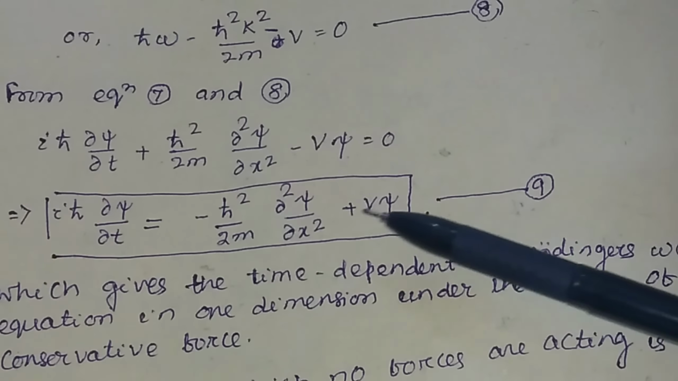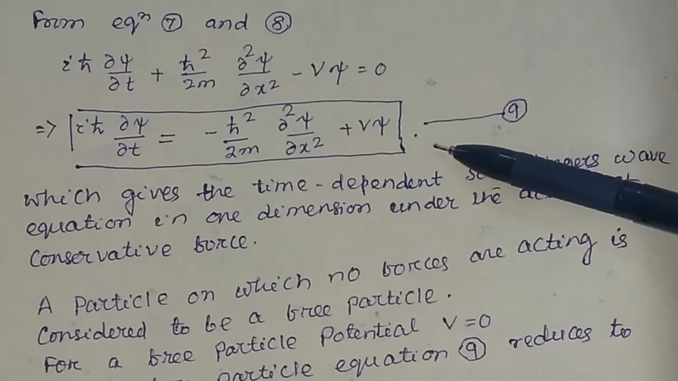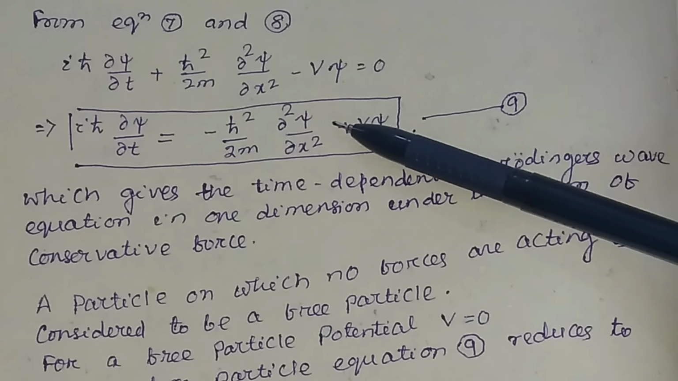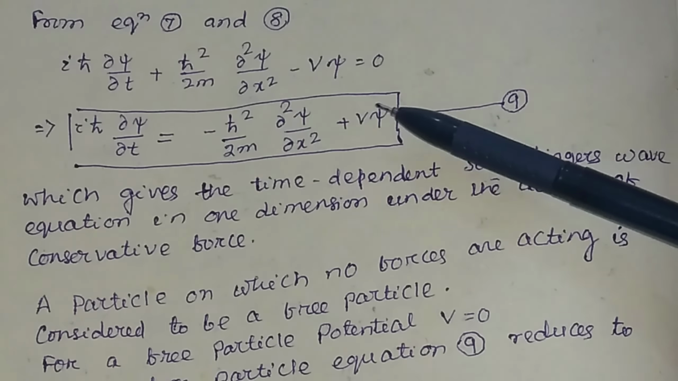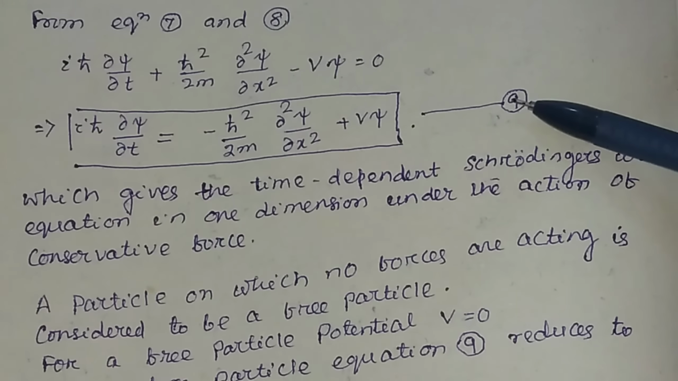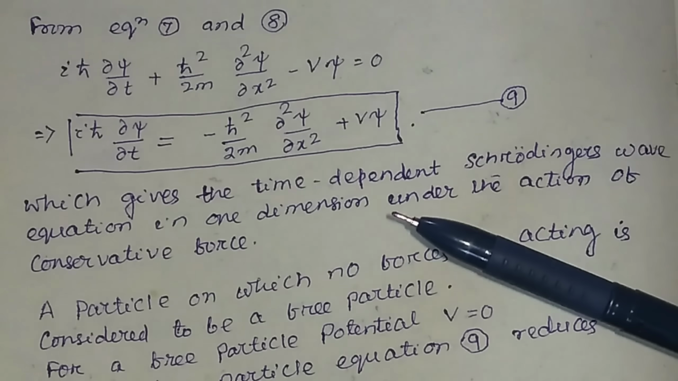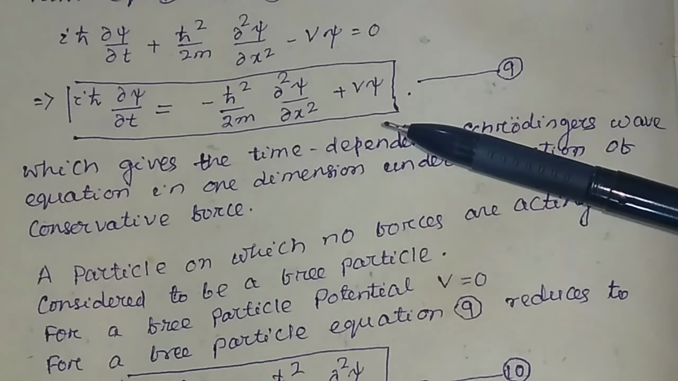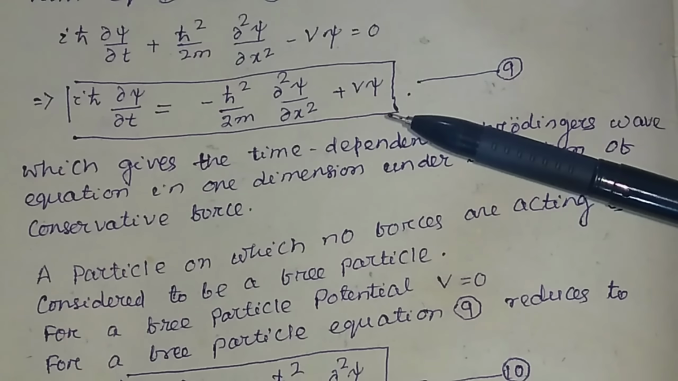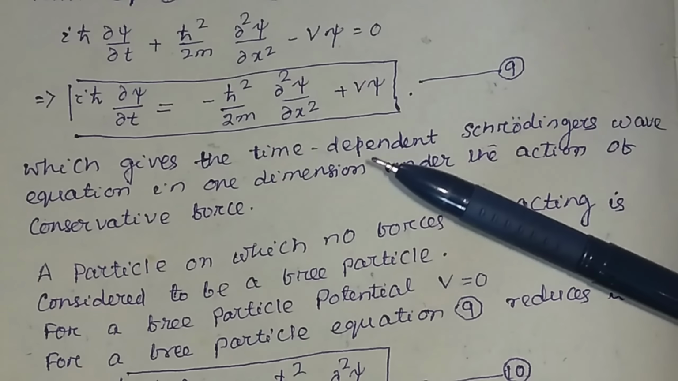So this equation 9 is called the time dependent Schrodinger wave equation. You may write it like this, or you may take psi common and write it as I have told you. So this equation gives the time dependent Schrodinger wave equation in one dimension under the action of a conservative force. And this equation is very useful for solving problems where the Schrodinger wave equation depends on time.